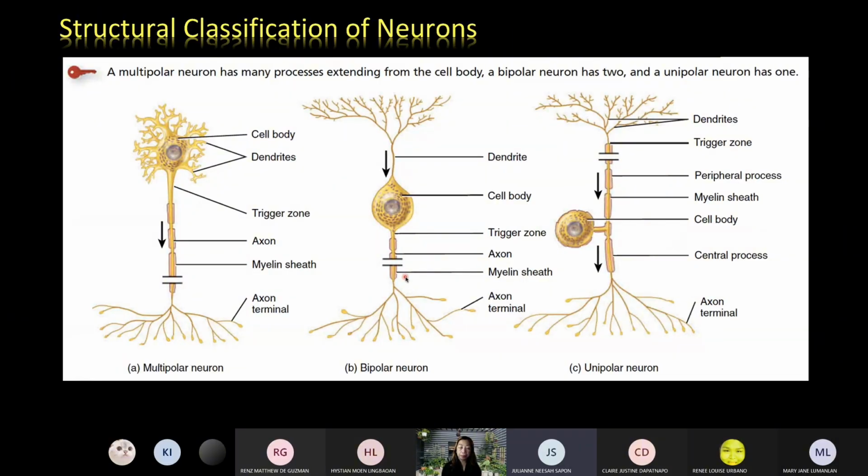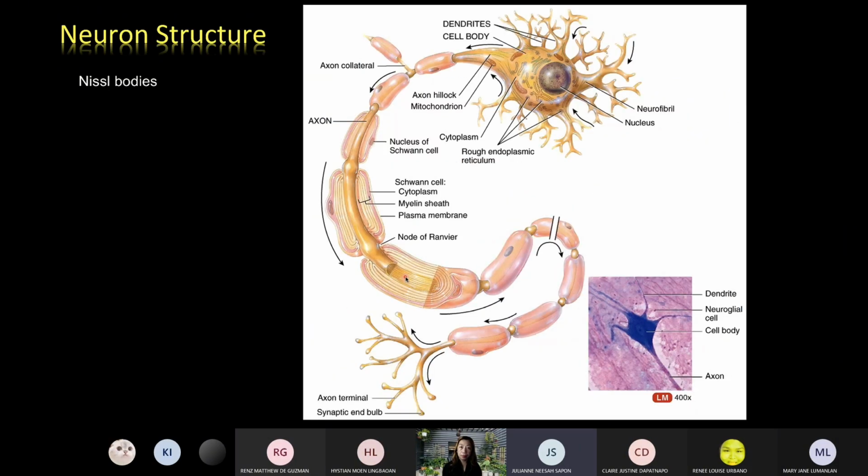Question po. Yung kanina po bang cell bodies po is yung rough endoplasmic reticulum po? Yes, oo. It's a very complex network of the RER. Thank you po, Miss. Okay, welcome. And I forgot to mention, of course, the dots here, they also represent the ribosomes, diba? Kaya nga siya tinatawag na rough endoplasmic reticulum.